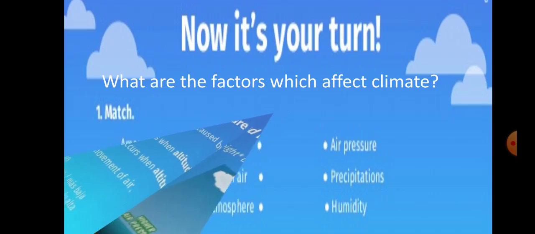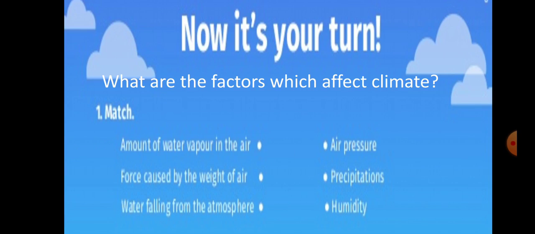Okay, guys. Now it's your turn. What are the factors which affect climate? We have talked about it briefly. You need to match all these three. I won't describe it again. You need to be focused. If there is something missing, then you can hear my lecture again. And then you need to do this in your exercise book. This is your classwork, not homework. I will mention the homework on your Facebook page.